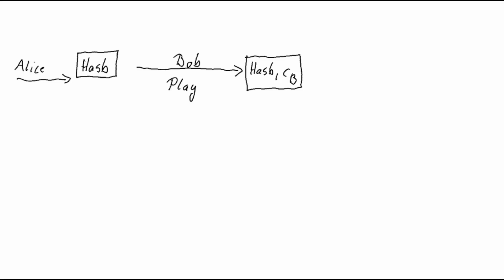Then if Bob plays along, he will post his own choice. So Bob will play. And now we have the hash and Bob's choice. Let's call it C Bob. If at this point Alice realizes that she has won, depending on Bob's choice, she can reveal her secret, and the game ends and she has won.